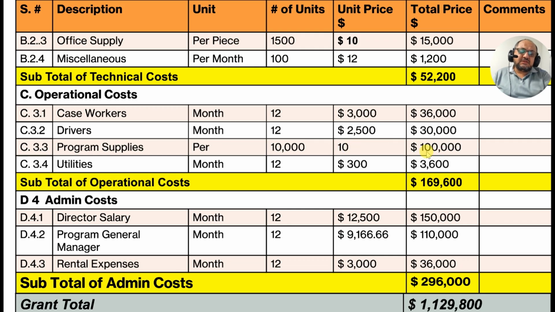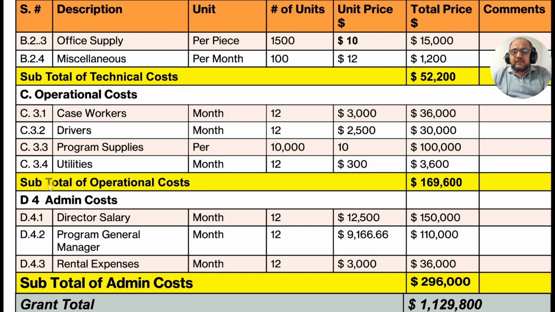How much is the total? 100,000. I have written a simple 10 here. You can write the exact amount or price, maybe $15, $20, $100, $1,000. You go according to the cost and prepare your budget. It does not mean to write these amounts. Write according to your need and the need of the project.